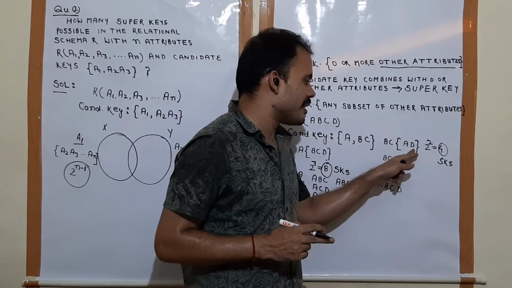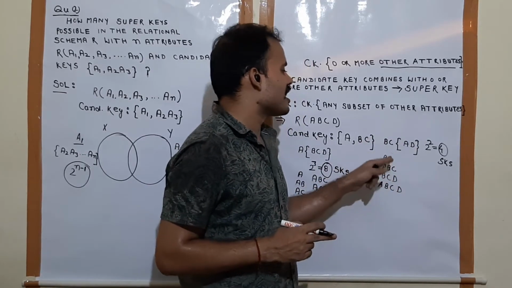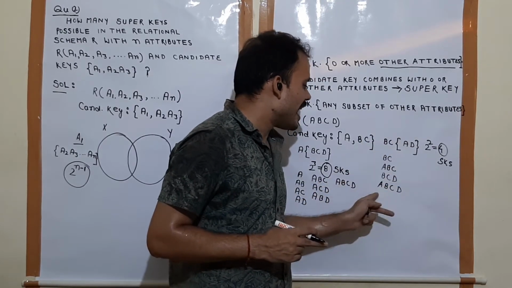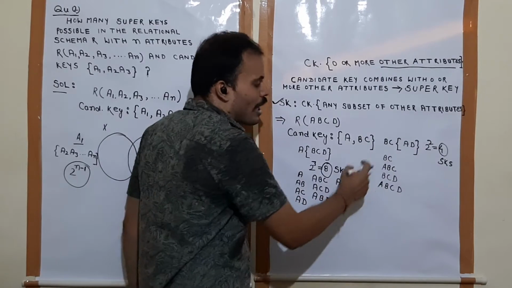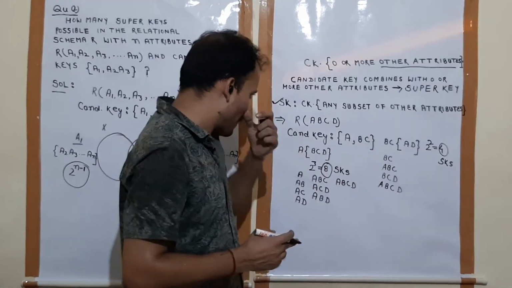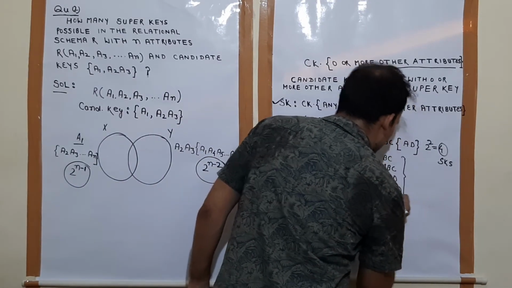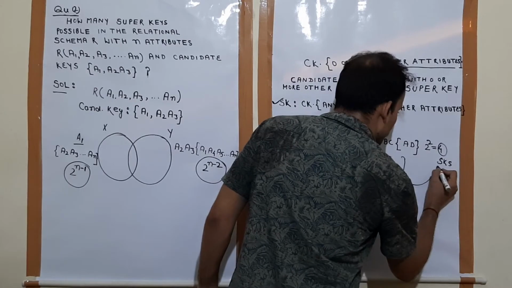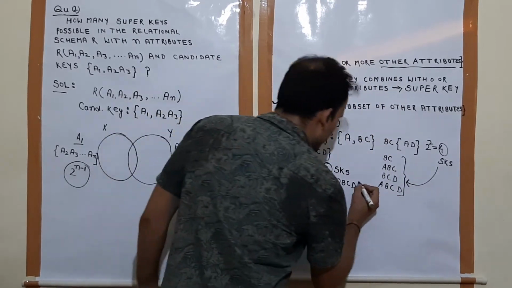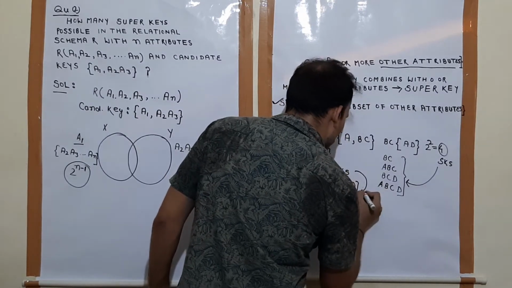Set containing one element D gives BCD. Set containing two elements AD gives ABCD. Means these four are the super keys possible over the candidate key BC. Understood? And these are the super keys possible over